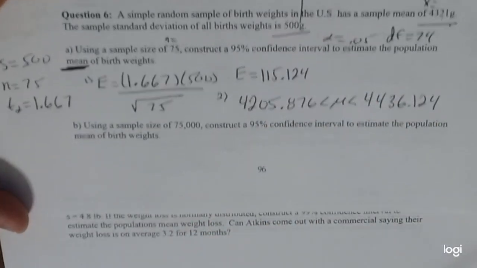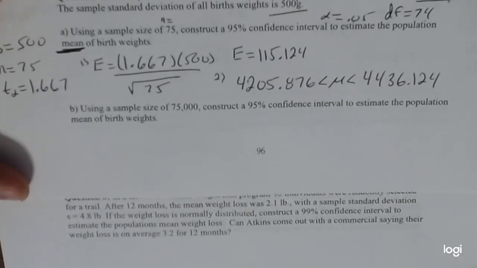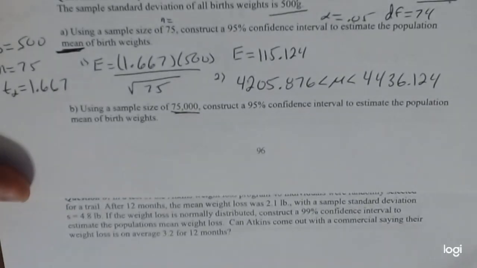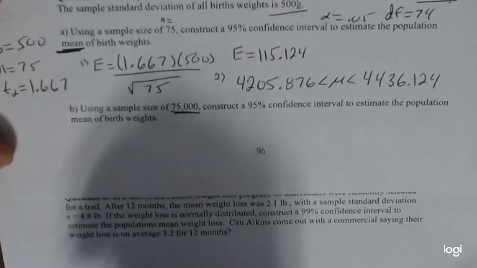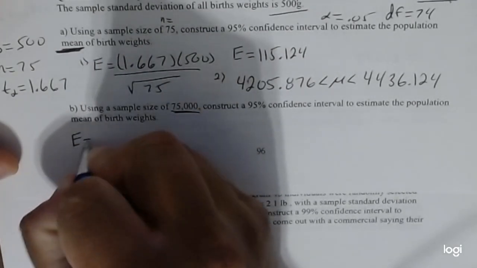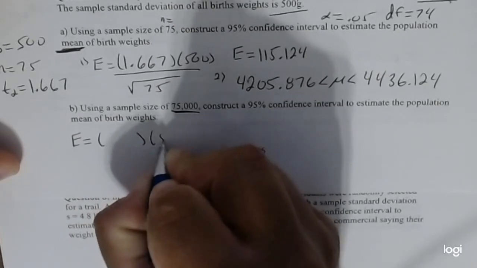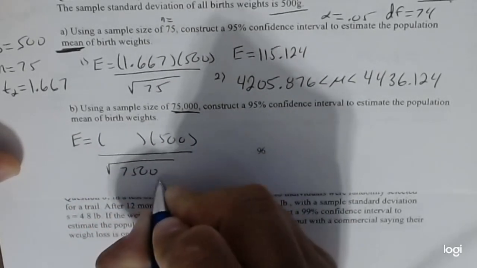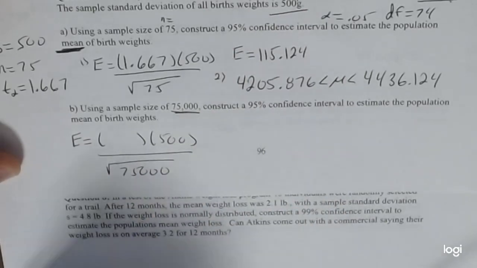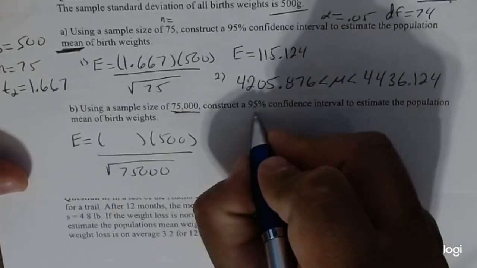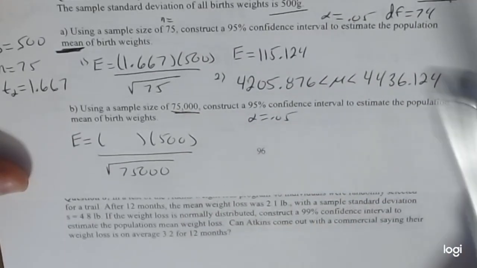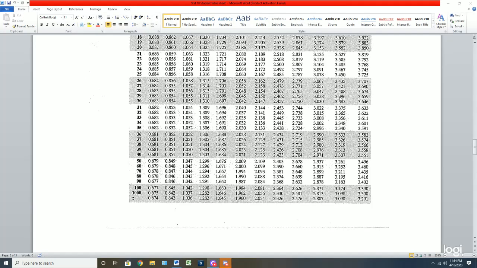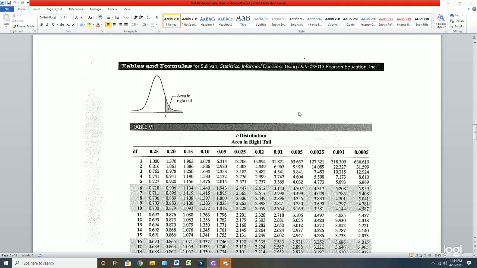Okay. Now B is identically the same except one little thing. The sample size changes. That is the only difference. So I'm going to skip ahead. We're going to find our t-value. I'm just going to write this all in for us real quick. We're going to have a little bit different t-value, right? Alpha is still 0.05, but if you notice, our degrees of freedom is 74,999, because that's n minus 1.